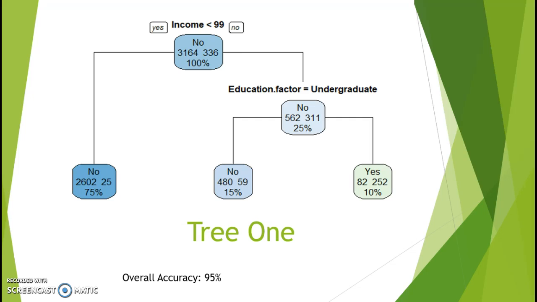But what we're more interested in is going to the right side. And so when we come to the right side, we see education factor equals undergrad. So if we go left, that means yes, they are undergrad. But if we go right, that means no, they are not undergrad. And so that means they are either a graduate or an advanced professional in their field. So when we go right, we can see that of those, 252 actually accepted a personal loan.